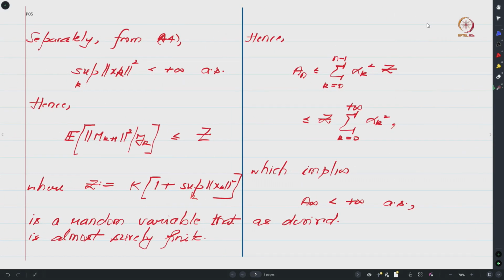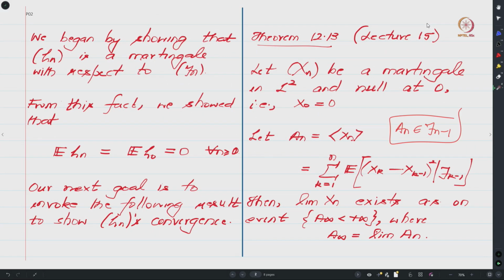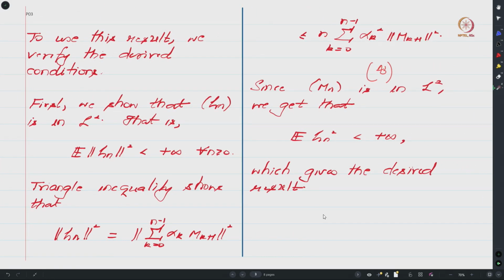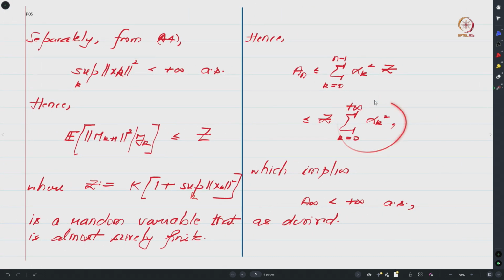So let us pause here and try to understand why we were able to show this, right. So the idea over here is that we were using this theorem 12.13, and this theorem 12.13 required that this an be less than infinity, right, and by our assumptions on your xn sequence and alpha n, in particular by presuming that this summation alpha k square is less than infinity, which means that your step sizes decay sufficiently fast, we were able to show that this a infinity is less than infinity almost surely, right.